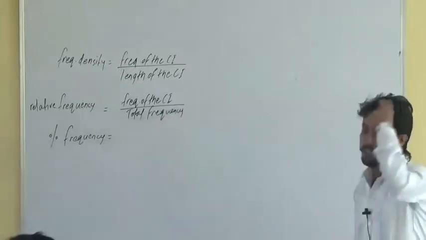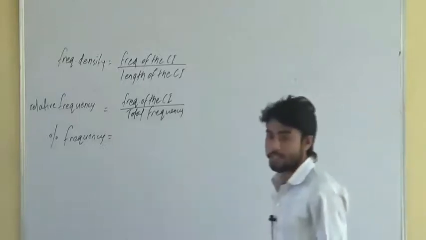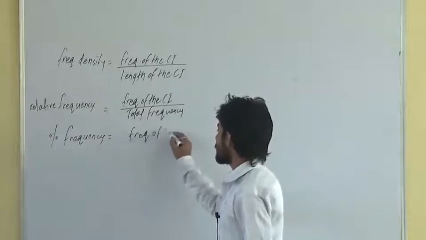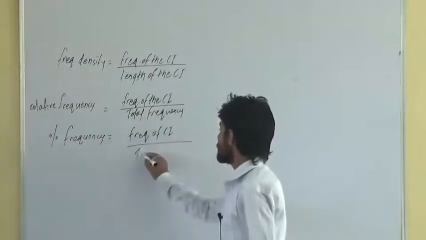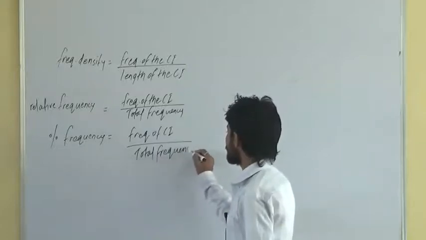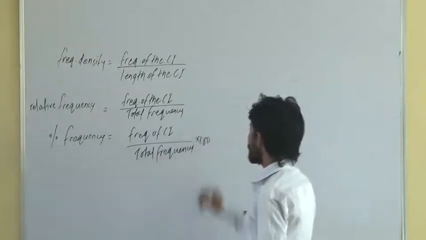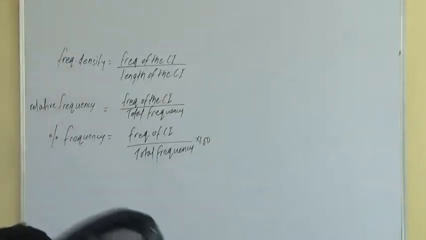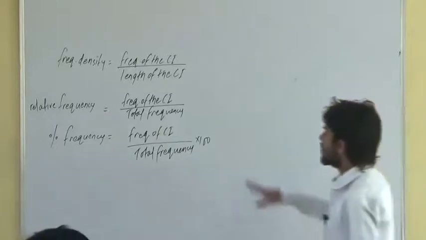And percentage frequency is nothing but relative frequency expressed in terms of percentage. So I can write this one here, frequency of class interval by total frequency into 100. These are three important formulas which you can remember here in this basic topic.